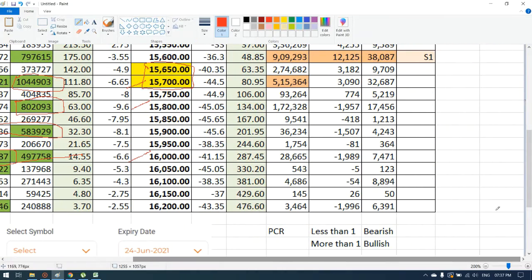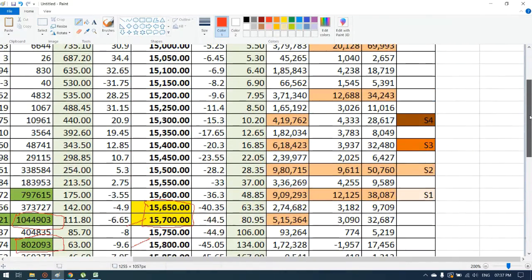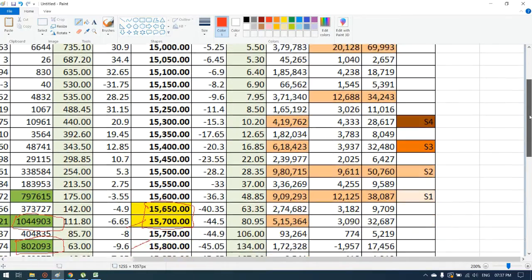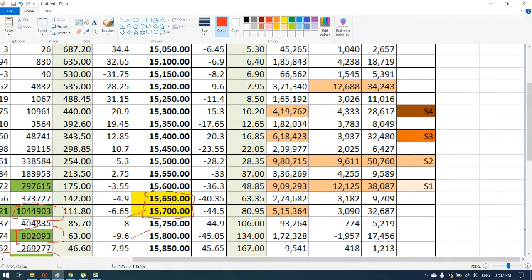On the right hand side we have the puts data, so we will be analyzing the support. Our first support is at 15,600. The volume is around 9,09,293, the change in open interest is 12,125, and the open interest is 38,087. This will be our first major support.